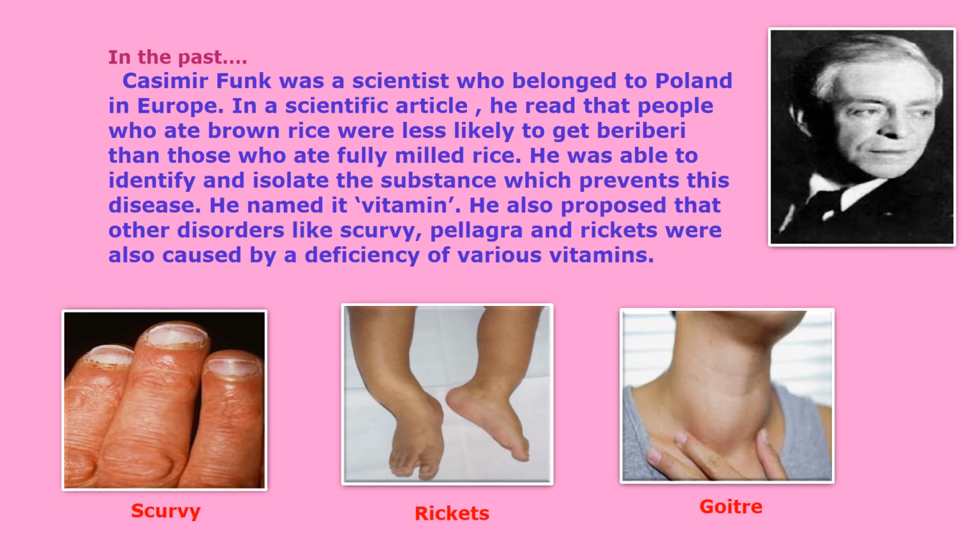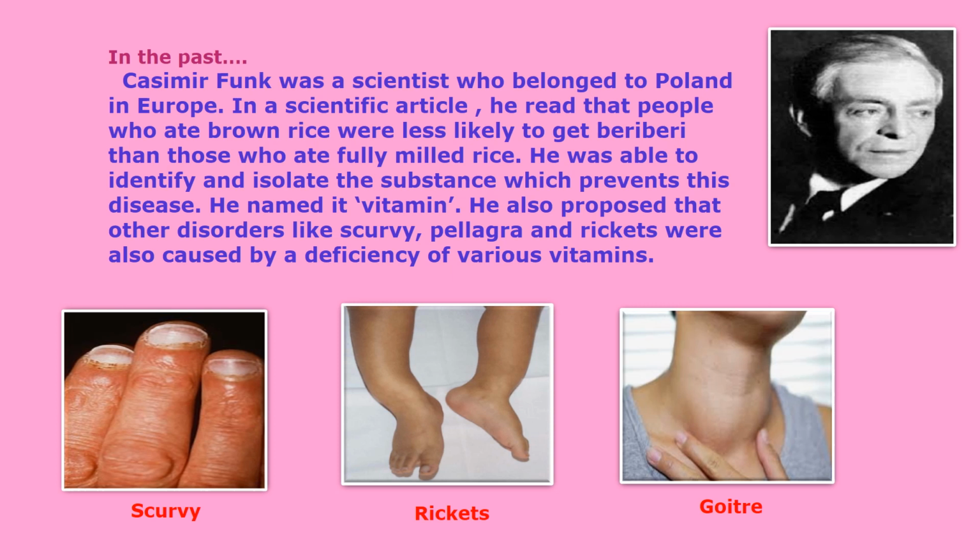He named it vitamin. He also proposed that other disorders like scurvy, which we know, then pellagra, which is a disease caused by a lack of vitamin B3, are also due to deficiencies. In pellagra there is inflammation of the skin, and sometimes diarrhea or sores in the mouth.